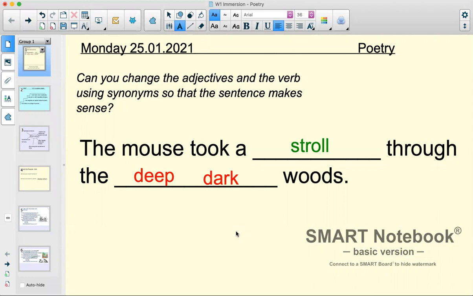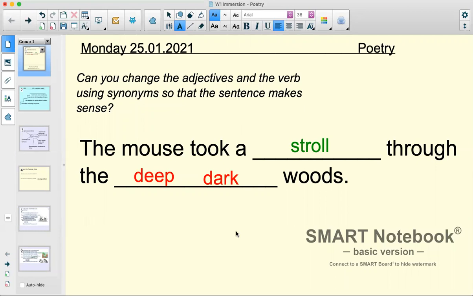Before I get started, I just wanted to say how great it was to see your amazing writing from last week. I absolutely loved reading your stories, and as soon as I have my video working, I will be able to hopefully share those with you because I'm having a little bit of trouble. But for today, I'm really excited because we're starting our poetry unit, which is one of the most fun units we get to do in our English lessons.